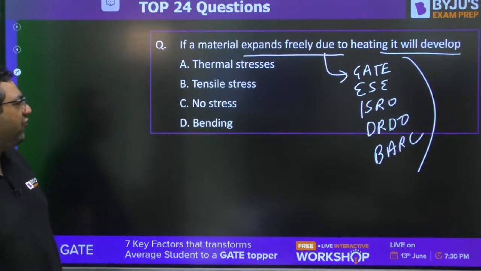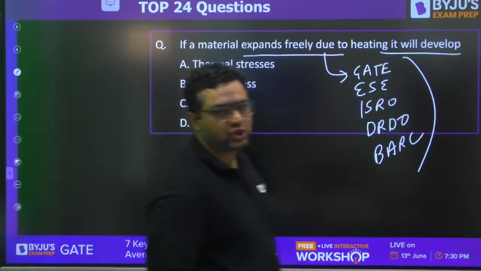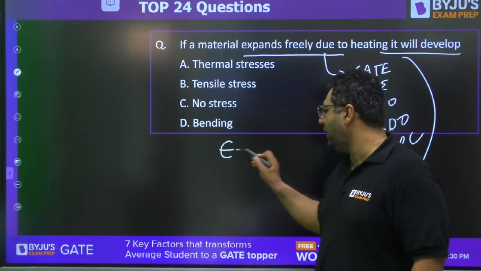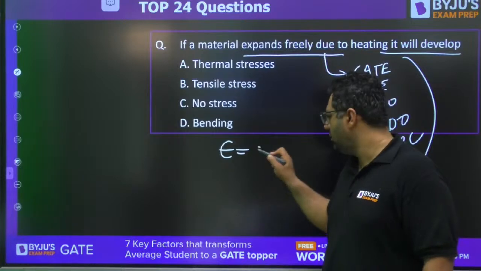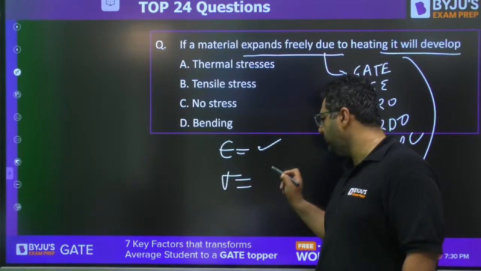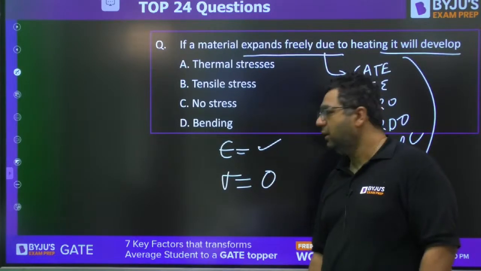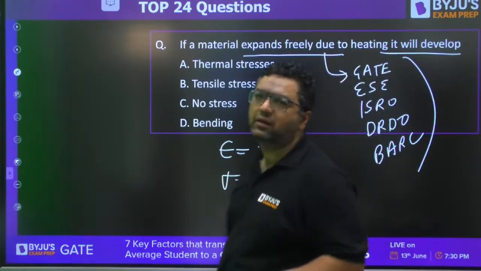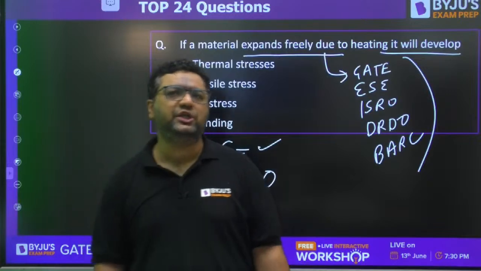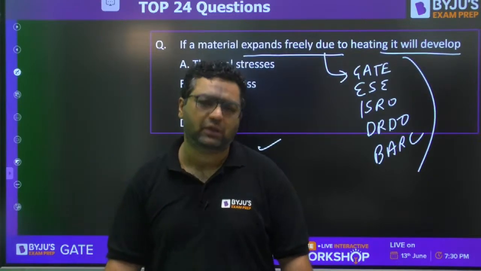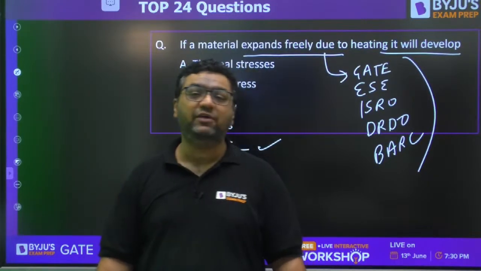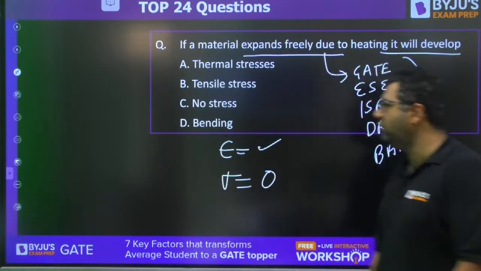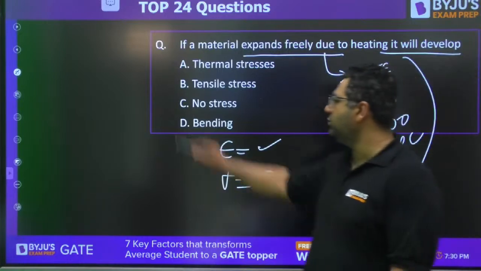When we have free expansion, strain will come, but stress will not come. Why? Because stress always comes when strain is restricted. Until you have a restriction for the strain, stress will not come. Stress always comes when strain is restricted partially or completely. Otherwise, stress will not come. So the answer is going to be C for this.